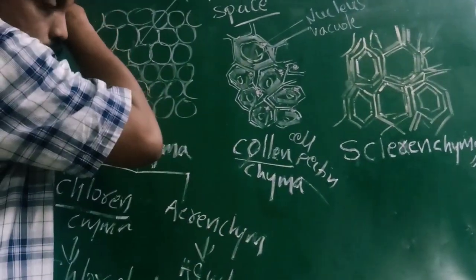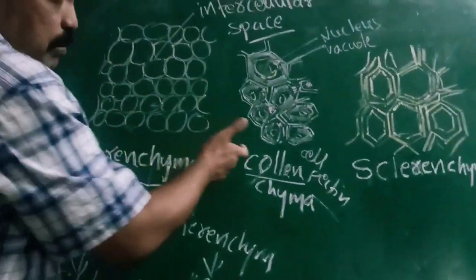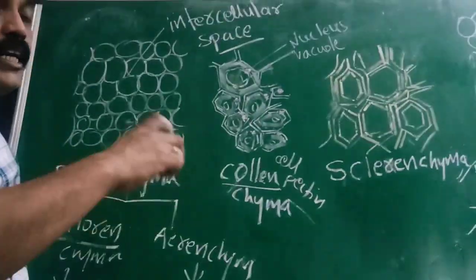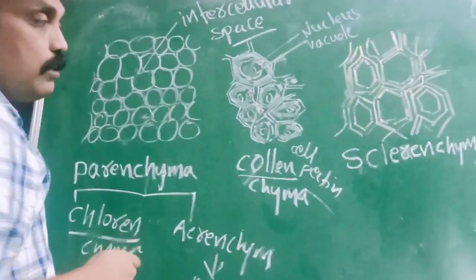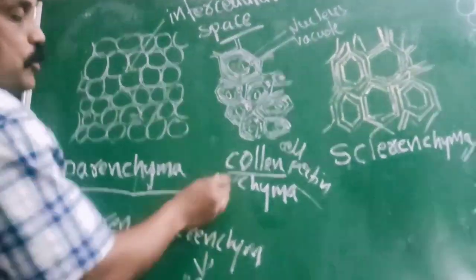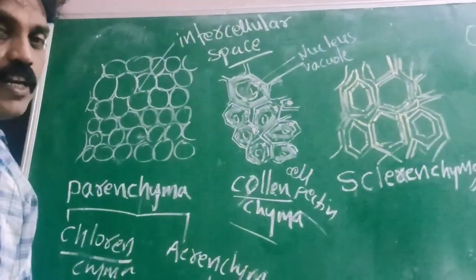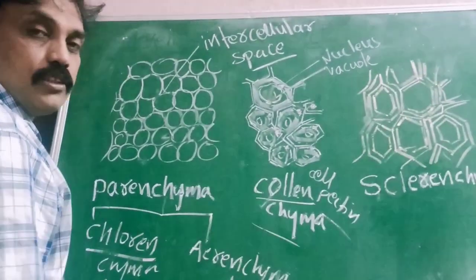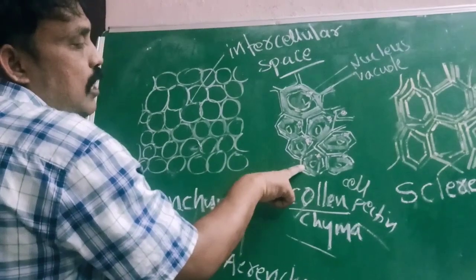We observe it especially in regions such as tendrils and delicate stems, which take support from another stem or other support. In that type of plants we observe collenchyma. We can call it supportive tissue, flexible tissue. It also gives mechanical strength to the plant. But here there is no intercellular space.